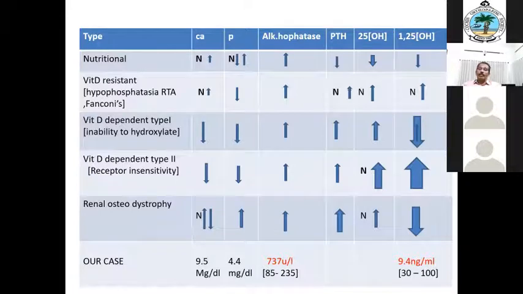So these are the other physical findings you may see in rickets. When such a case comes, the discussion goes on that way. Okay. So you have to know about vitamin D metabolism, calcium and phosphorus metabolism, and different types of rickets.